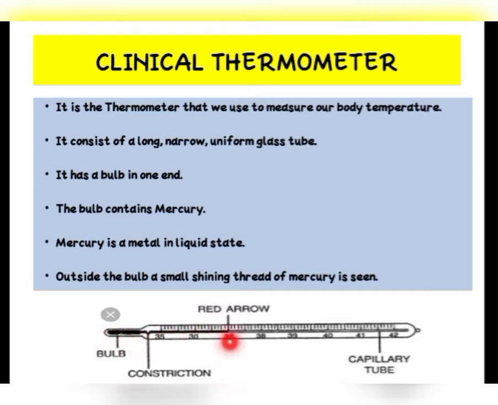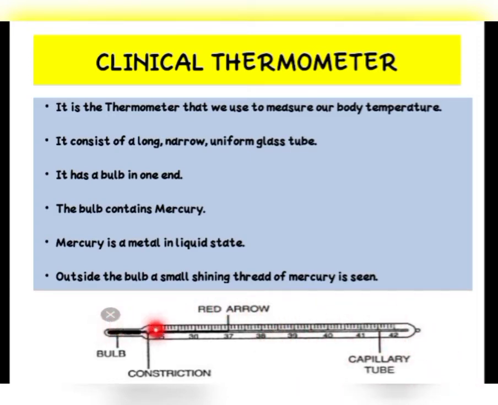So in this picture, you can see the diagram of a clinical thermometer. You have read that it consists of a long, narrow, uniform glass tube. That means the thermometer is made of glass, okay? And it is very long. It is long and also narrow. That means it is not broad. You can see that it is very narrow, isn't it? If it had been broad, it would have been a very big one.